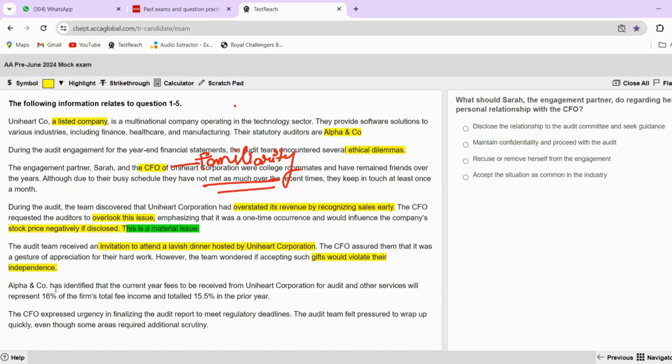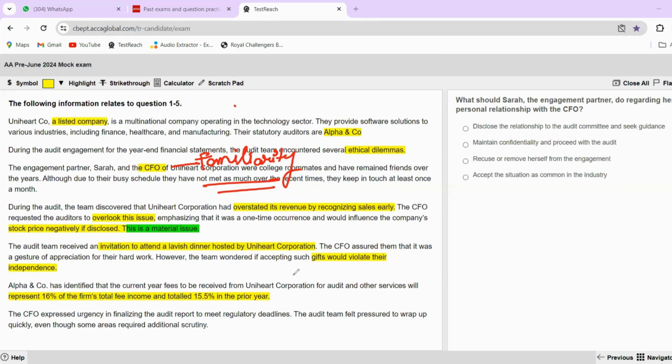Lastly, Alpha and Company has identified that the current year fees to be received from the company for audit and other services will represent 16% of the firm's total fee income and totaled 15.5% in the prior year. So again, this is an issue. This is your fee dependency risk, I'll just write over here.